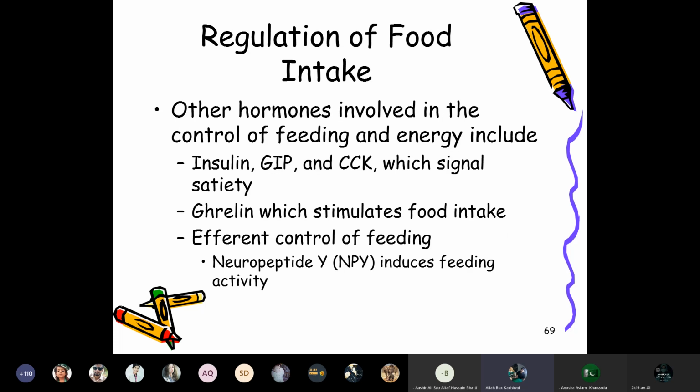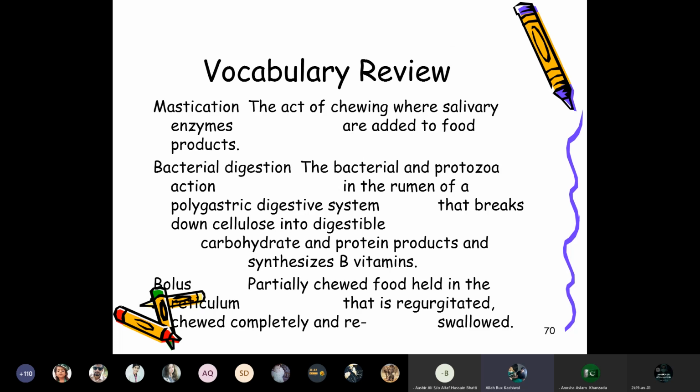Other hormones involved in the control of feeding and energy include insulin, GIP, and CCK, which signal satiety, and ghrelin, which stimulates food intake, along with the neuropeptides that induce feeding activity. So thank you very much.